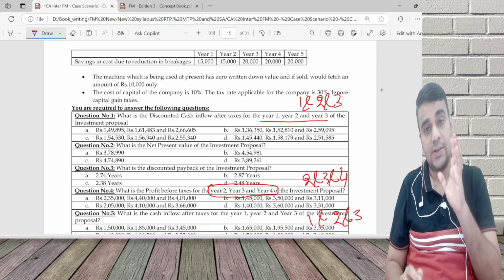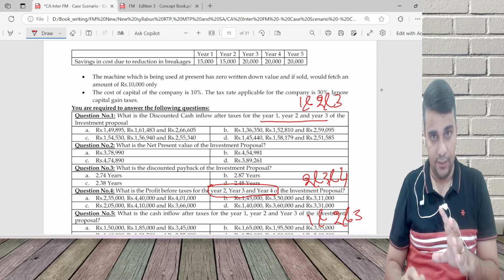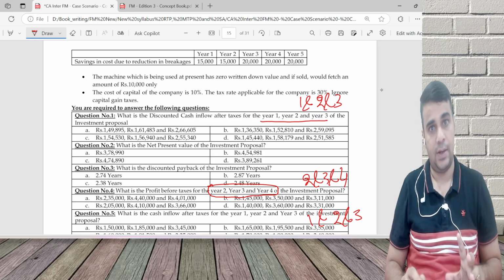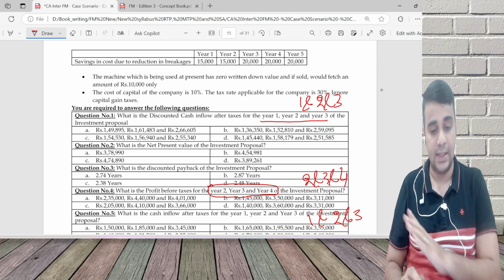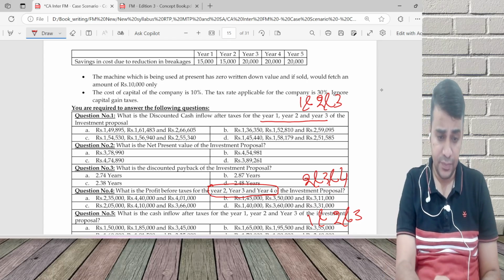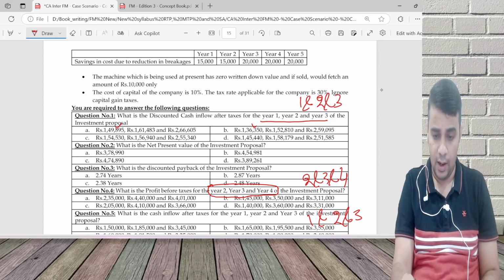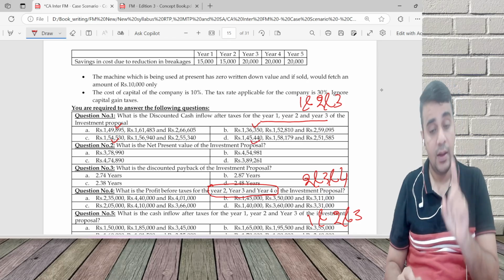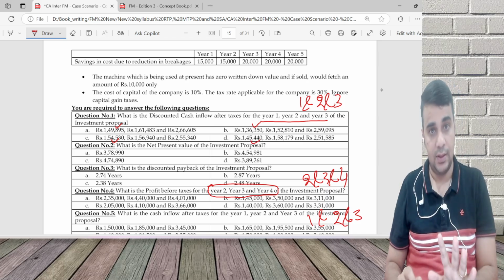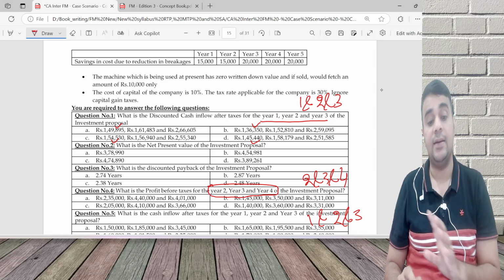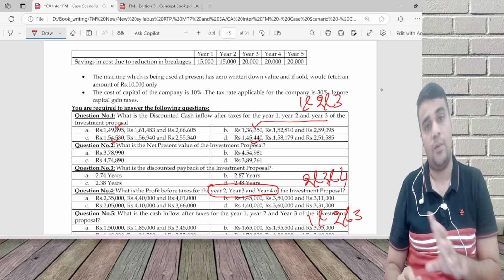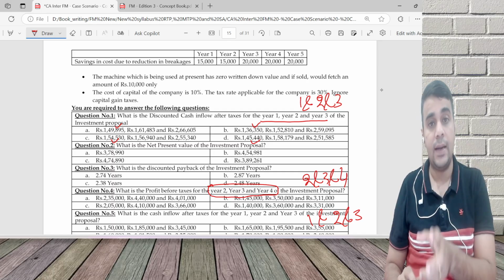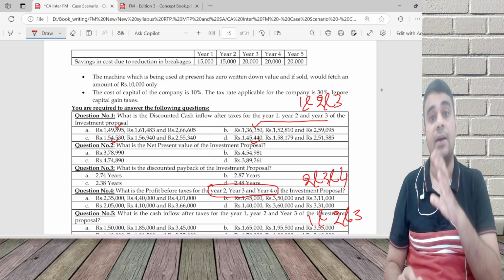I keep saying this to my students: whenever a question asks multiple things, and the options do not have anything in common, for example, here first year 149, or 136, or 154, or 145. Four options you have. The moment you calculate the first year, you need not calculate second year and third year. You will have the same answer. So I'll do calculation only for year 1, and automatically year 2 and year 3 will come. This is the smarter technique I'm talking about.